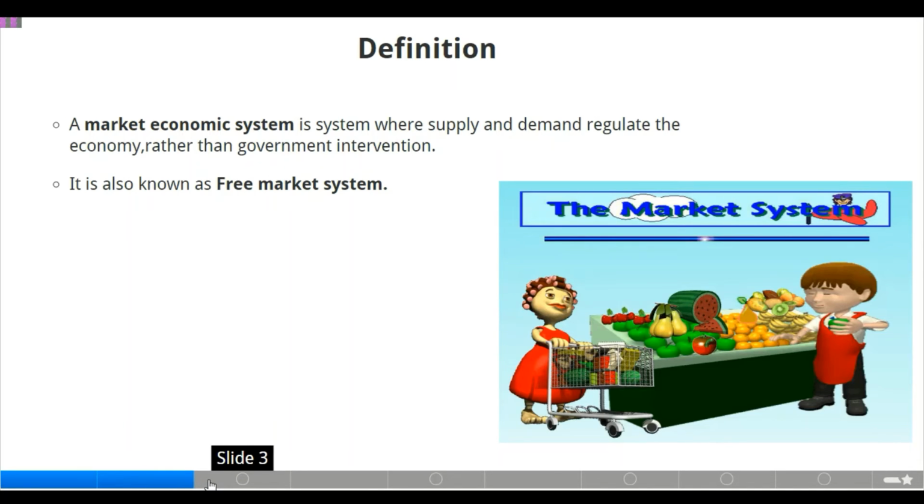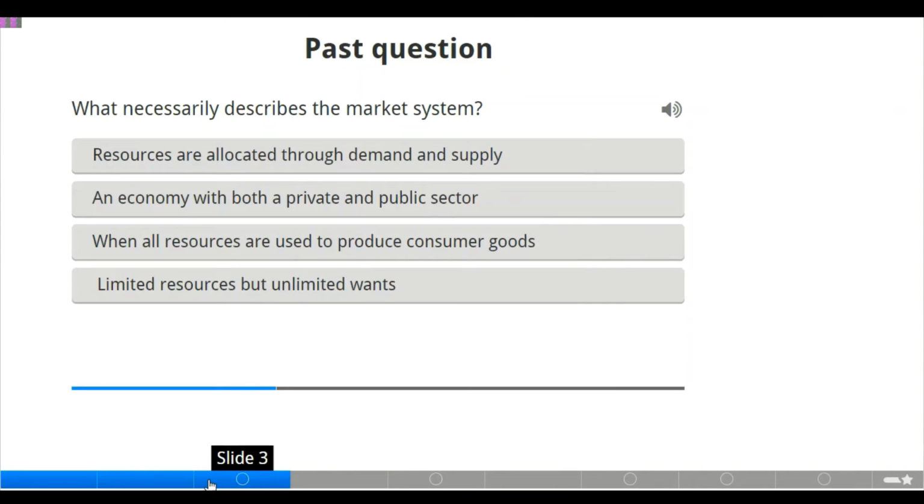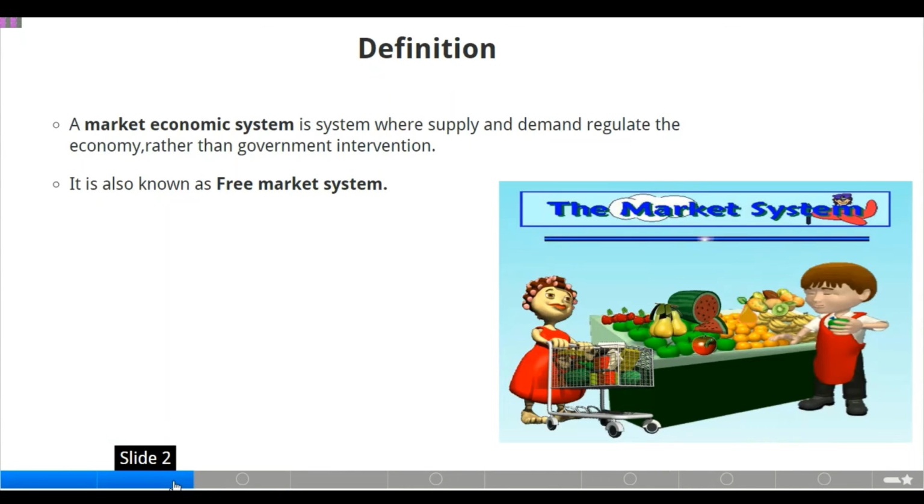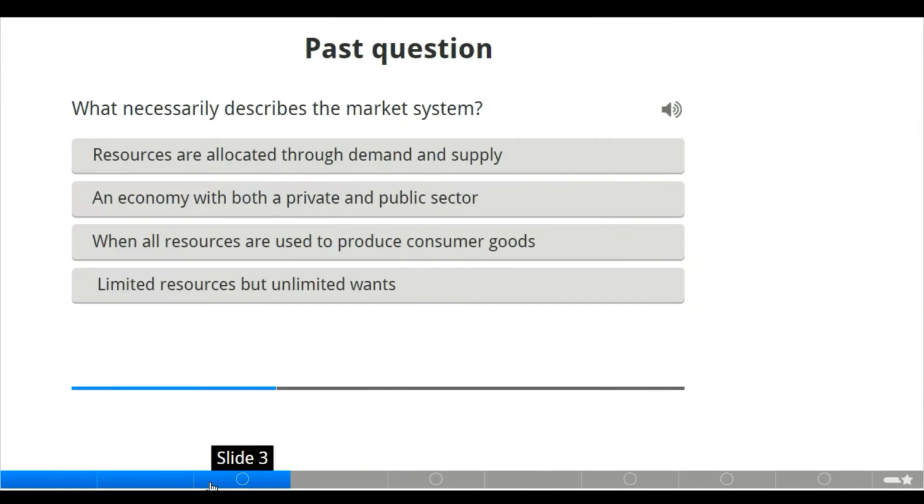Now, let us move to the next slide where we have some activities related to your past question. What necessarily describes the market system? According to our definitions, what do you think necessarily describes the market system? Let us check the options.